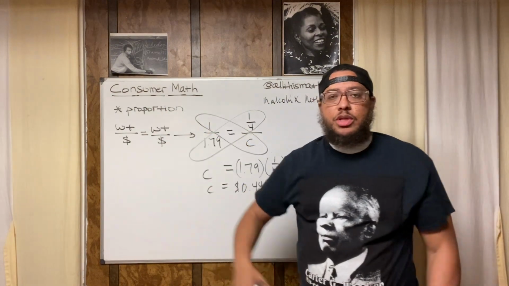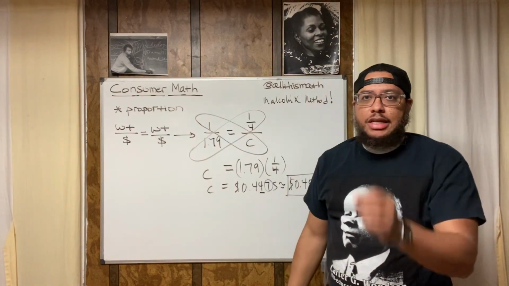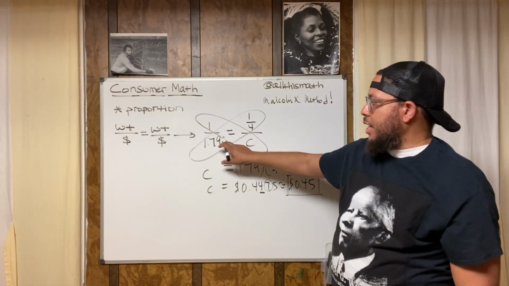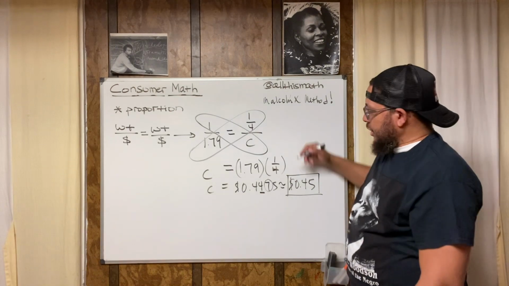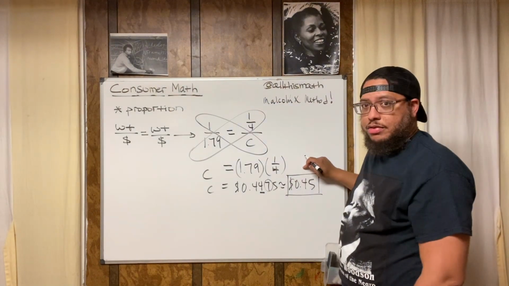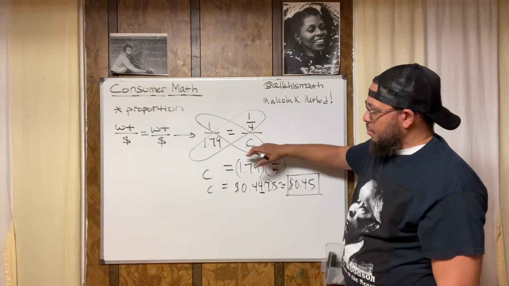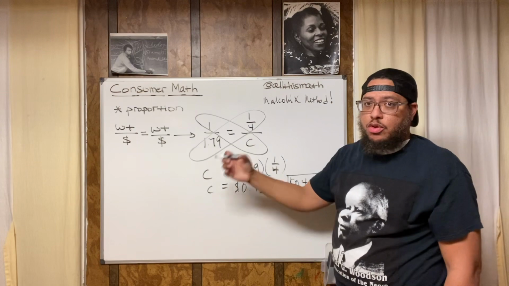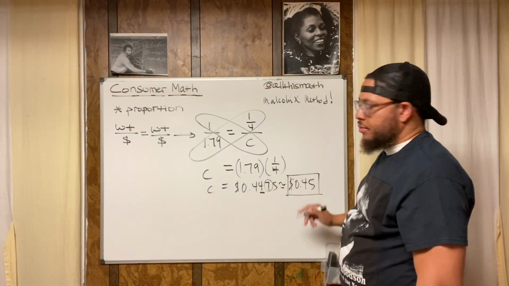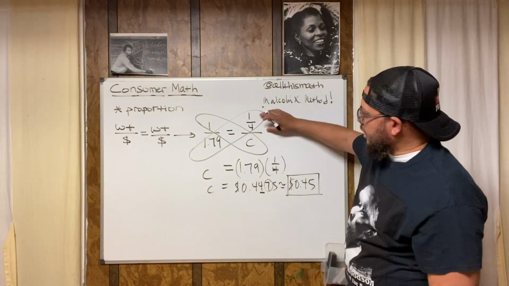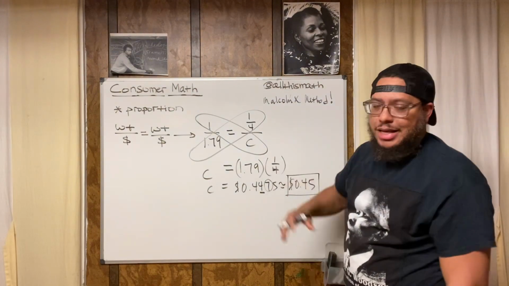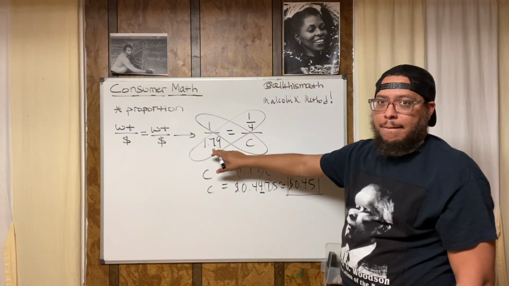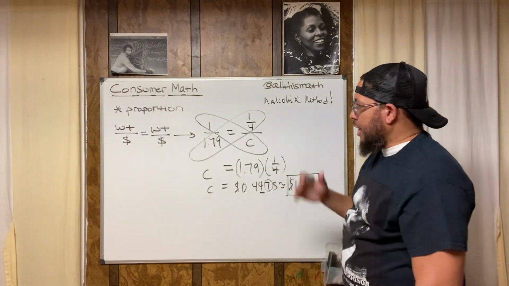A proportion is when you have relationships between numbers that are the same. The relationship between 1 and $1.79 is the same as the relationship between 1/4 and 45 cents. Because $1.79 divided into 4 equal parts would be 45 cents, approximately, right? So just keep that in mind. That's what a proportion is.